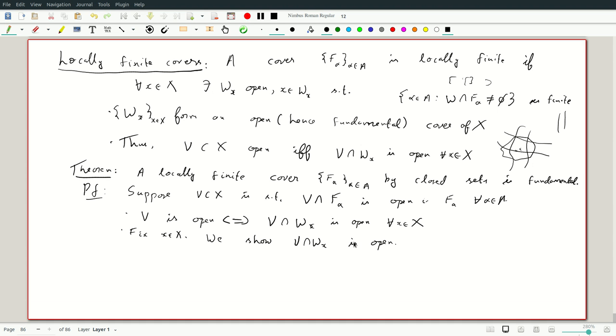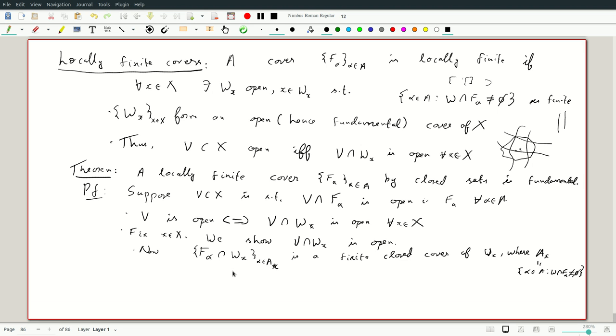So now, if I look at F alpha intersection Wx, so if I look at this collection, alpha in Ax, let's call it, this is a finite closed cover of Wx, where Ax, you may guess, is the set of alpha in A such that Wx intersection F alpha is non-empty.